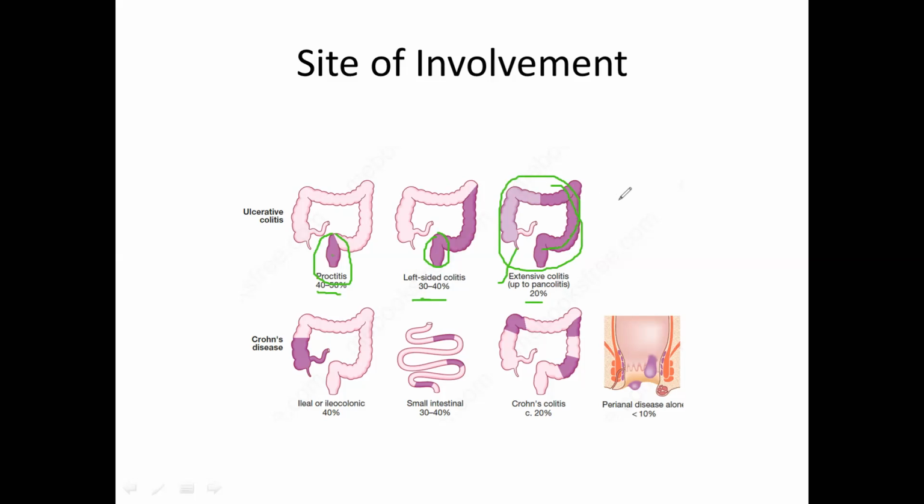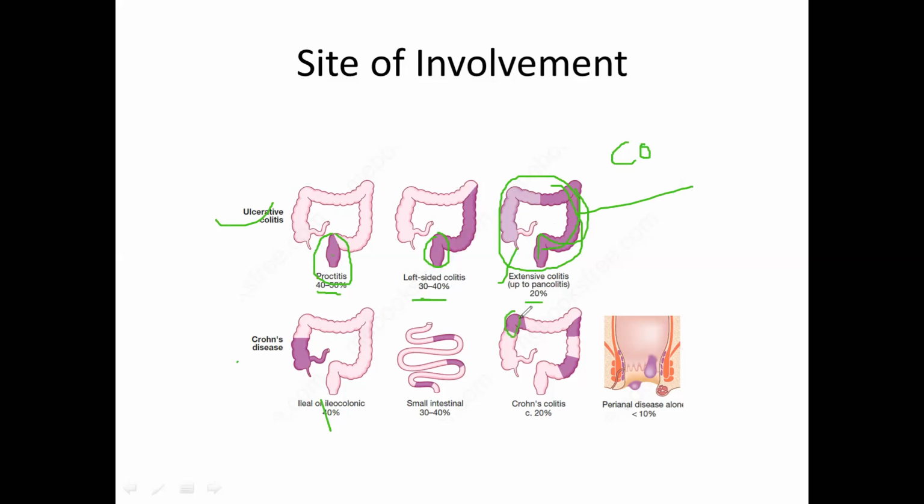In this diagram you can understand that the inflammation is usually continuous in nature. There are no skip areas, or no segments of inflammation. That is usually seen in ulcerative colitis. Whereas if you compare it with Crohn's disease, you will see segmental inflammation, right?